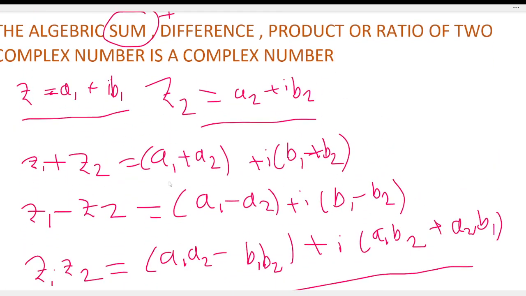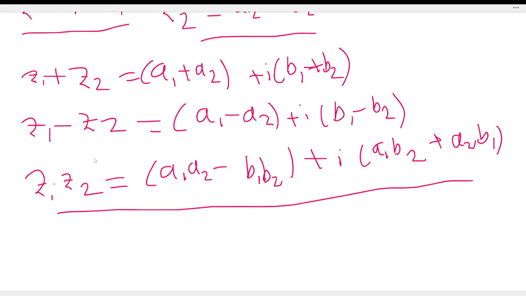And z1 plus z2 is equal to (a1 plus a2) plus iota (b1 plus b2), and z1 minus z2 is equal to (a1 minus a2) plus iota (b1 minus b2), and z1 into z2 is equal to a1 a2 minus b1 b2 plus iota (a1 b2 plus a2 b1).